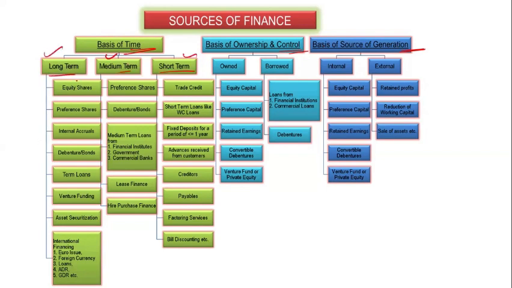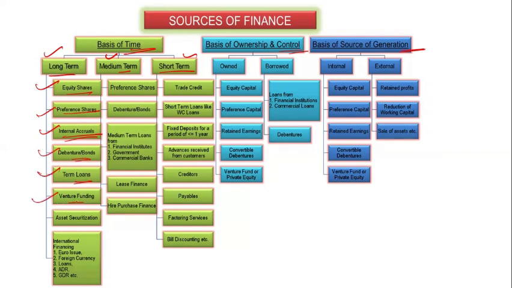Now in the long term, what happens? Long term means they are involved in the company for a long time. So the equity shareholder for the long term, preference shareholder for the long term, internal accrual. Internal accrual means anyone who is an owner of the company, or family relatives, who are internally accrued in the business. That's why they stay for the long term. Then the debenture holders, bonds having long term capital, then the term loan is also long term.